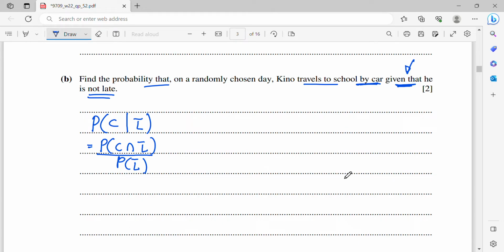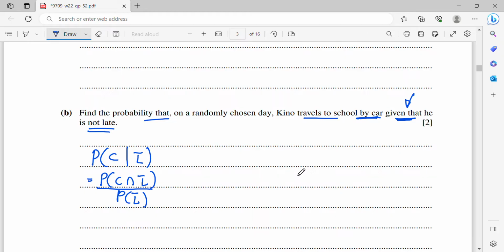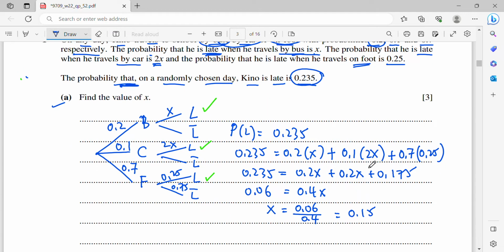Let's refer back to the tree diagram in the previous part. We have found the x value, which is 0.15. So the probability of not late by bus is 1 minus 0.15, which is 0.85. Now I can complete my tree diagram. For this 2x, it becomes 0.3, because 0.15 times 2 is 0.3. Then the other one is 0.7.